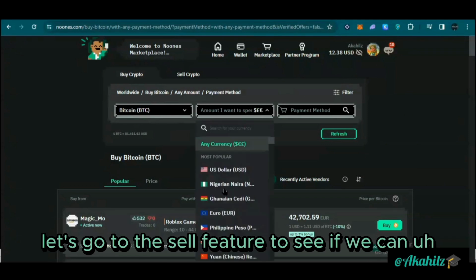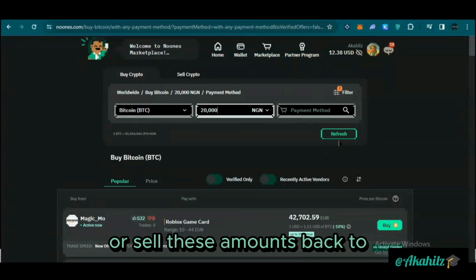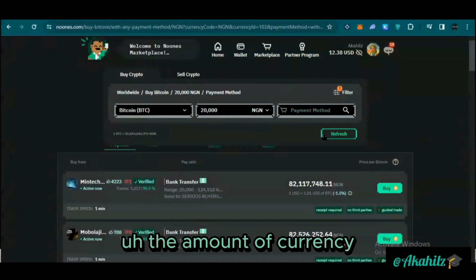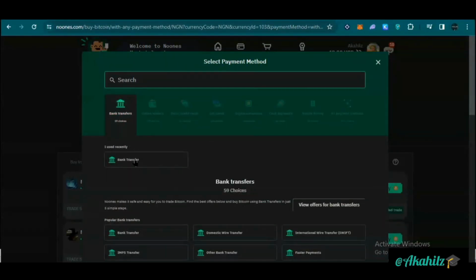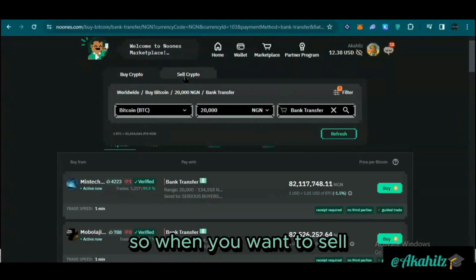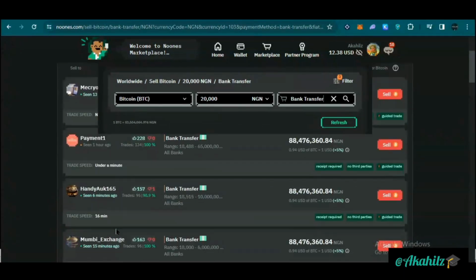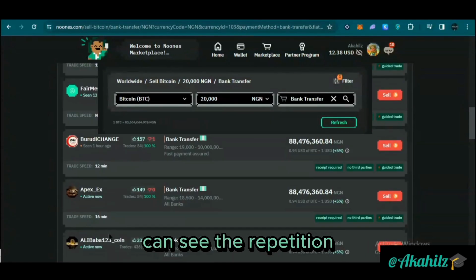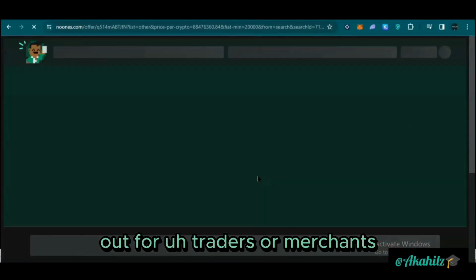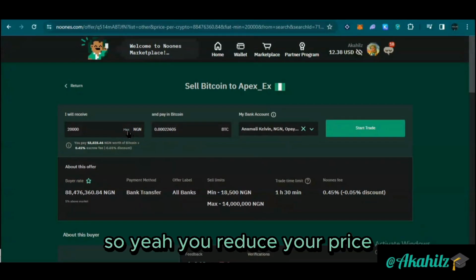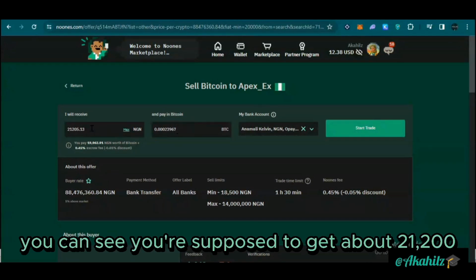Let's go to the sell feature to see if we can sell our cryptocurrency or sell these amounts back to the amount we currently bought it for. So we bought Bitcoin for 20,000 naira. I'm going to see how to sell it. So when you want to sell, just come over to the P2P marketplace, just like you can see on my screen here. You can see here the seller's name, you can see their reputation. And one thing you need to note is that you want to look out for traders or merchants that have done lots of trades. So here you input your price. Just click on this. You can see here we're supposed to get about 21,200.